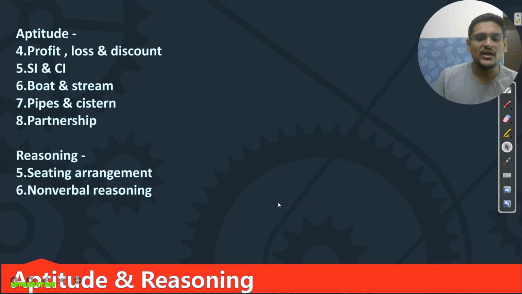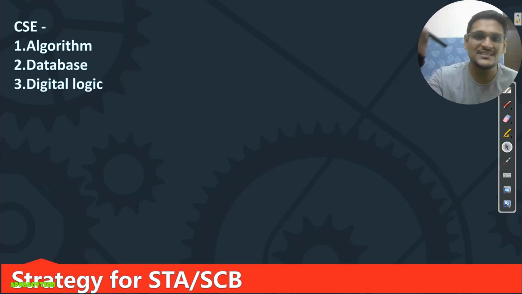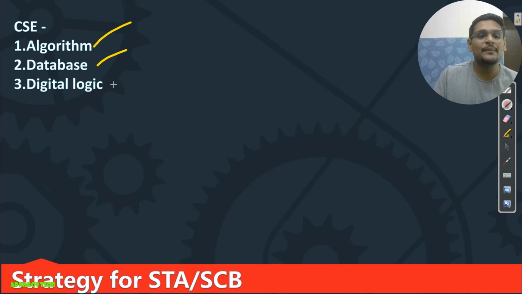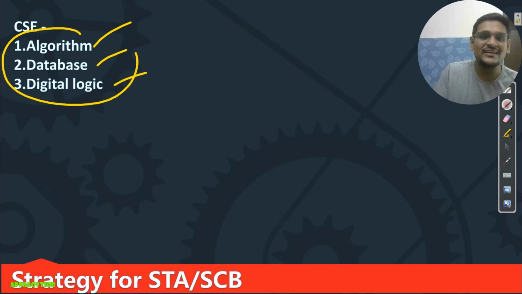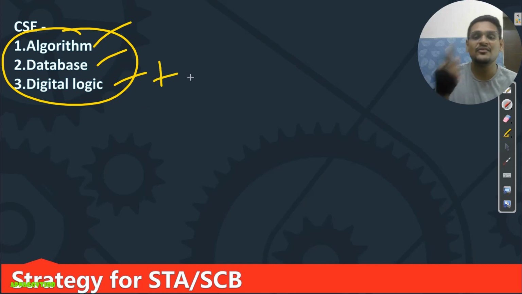Then the next thing is your computer science strategy for Scientist B and STA. Basically, you only have to study your computer science syllabus for both of these papers. Next we will take algorithms, database and digital logic. These are the three subjects we are taking in phase 2. Try to complete these subjects along with your previous subjects from phase 1: phase 1 revision plus phase 2 completion.